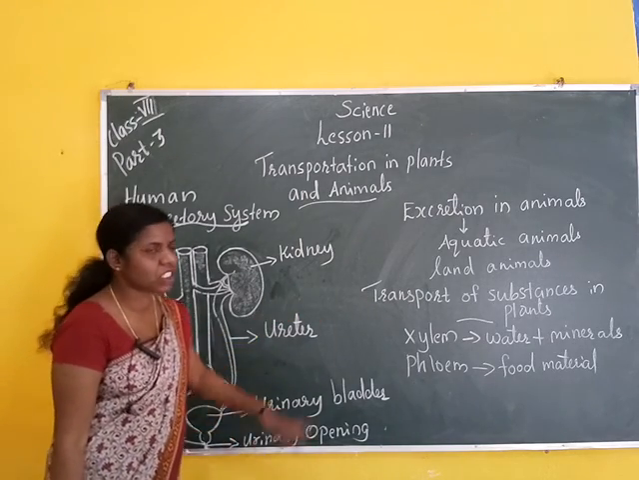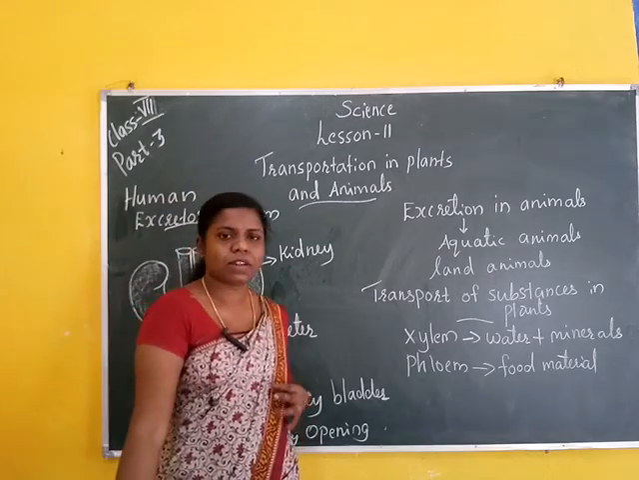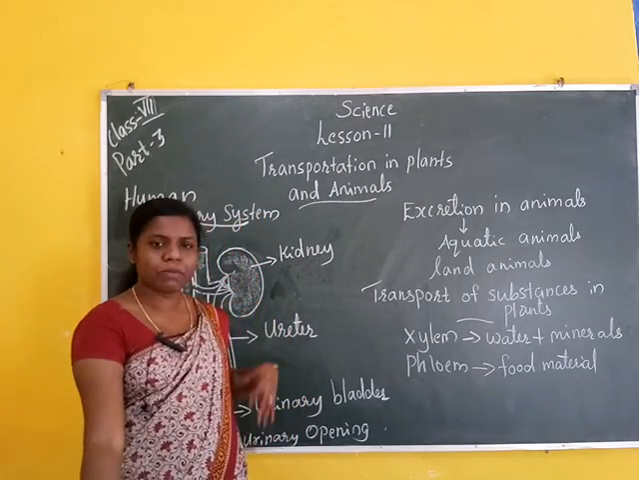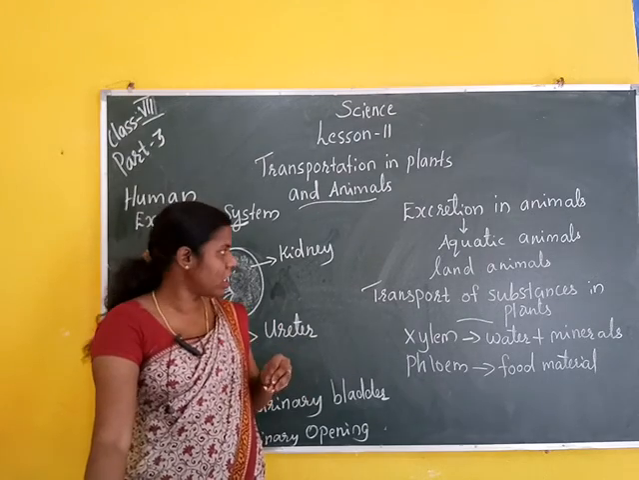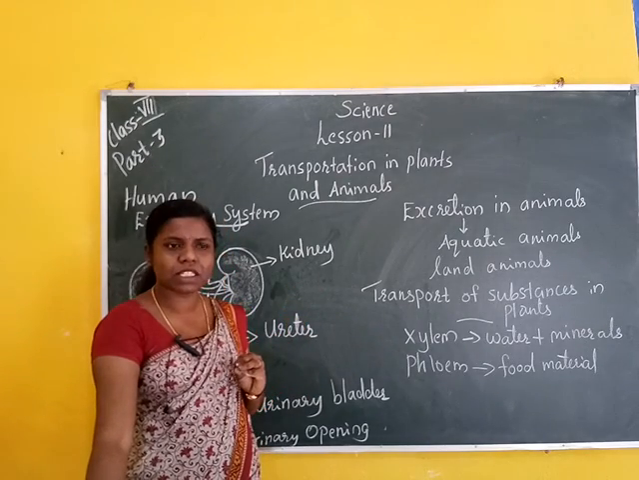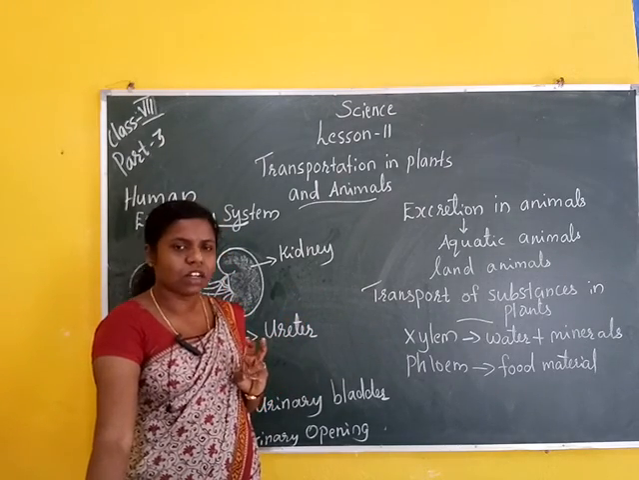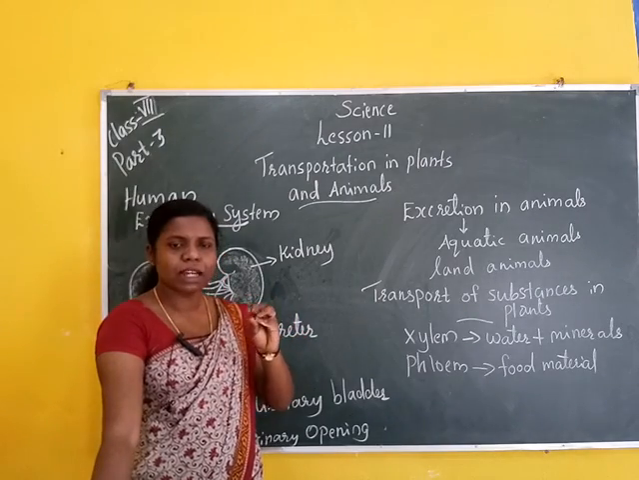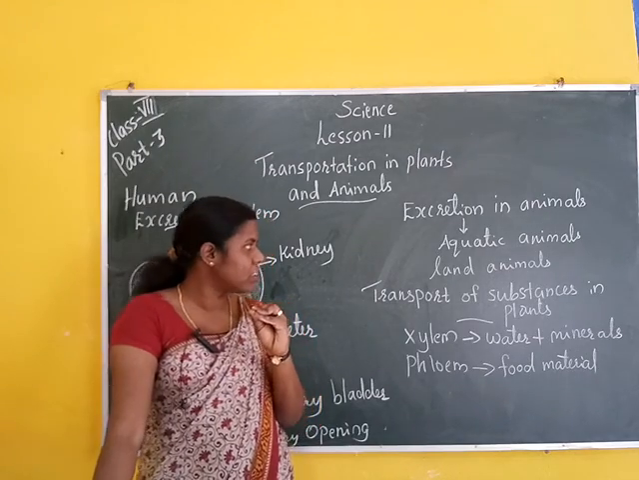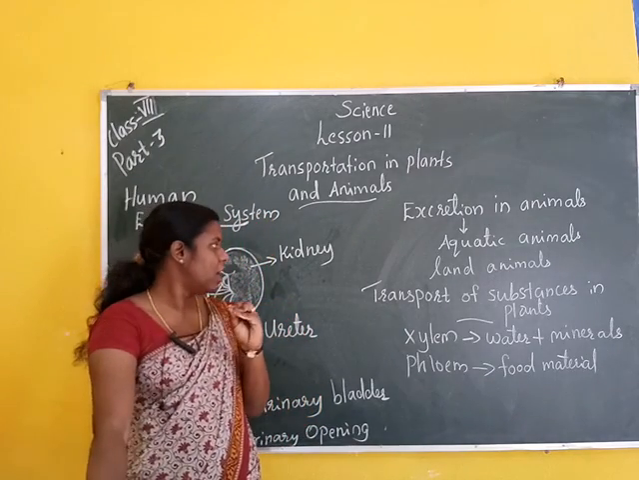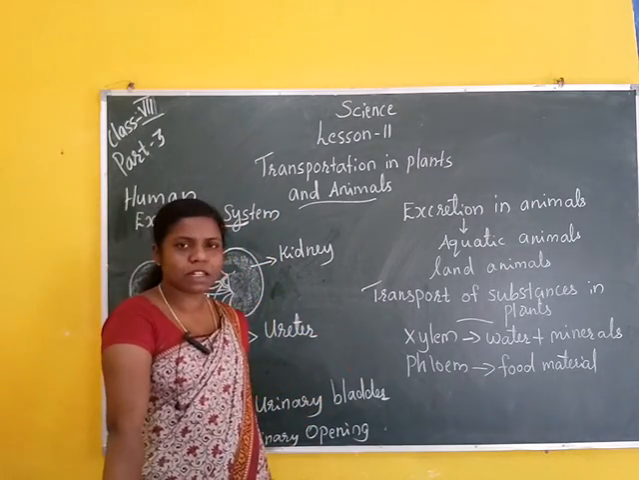Then next is excretion in animals. For aquatic animals, the excretory product is ammonia, which mixes into the water. Some land animals, such as snakes, lizards and birds, have a semi-solid white excretory product. It is called uric acid.